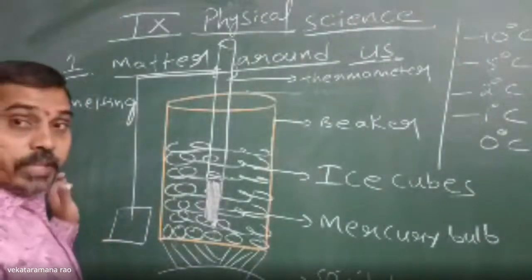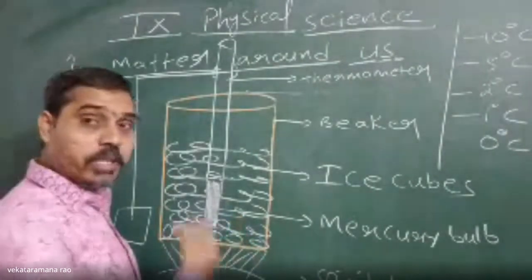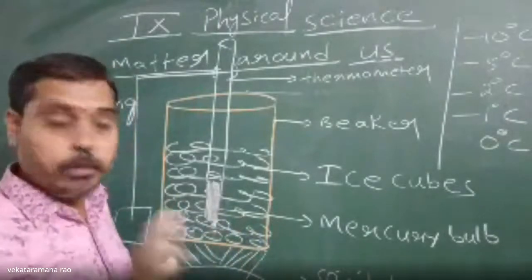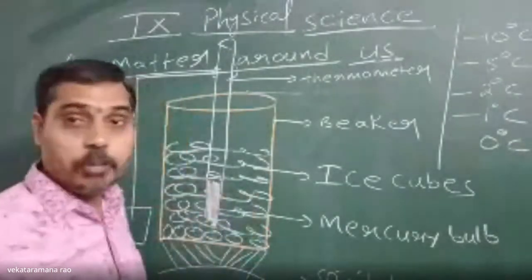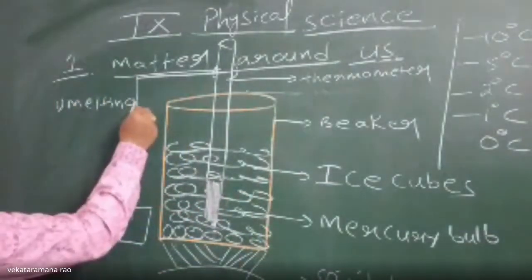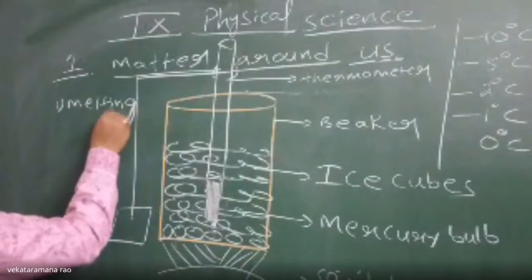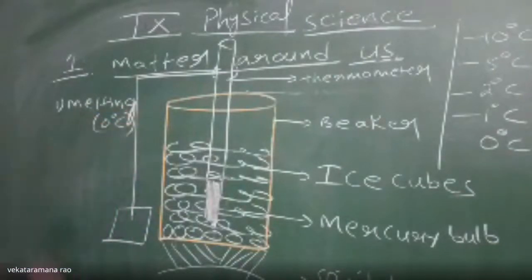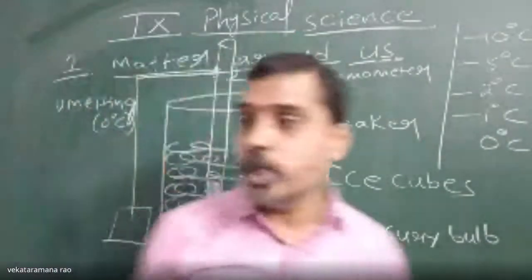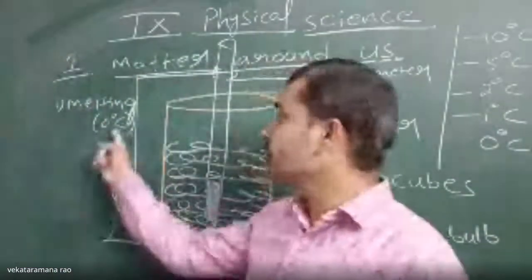And the temperature at which this ice cube starts melting is known as the melting point of ice cubes. At what temperature does this ice cube start melting? 0 degrees Celsius. So this is the melting point of ice cubes.